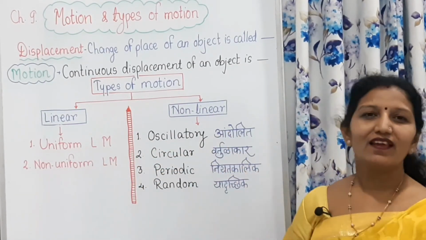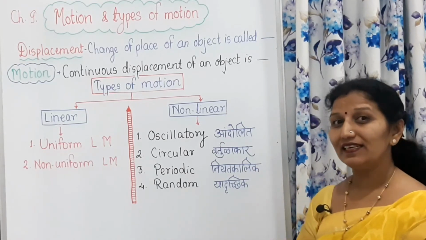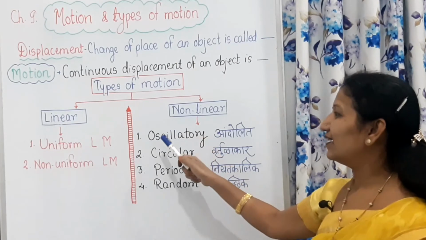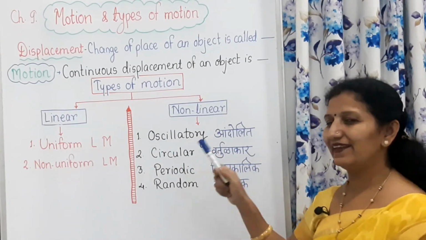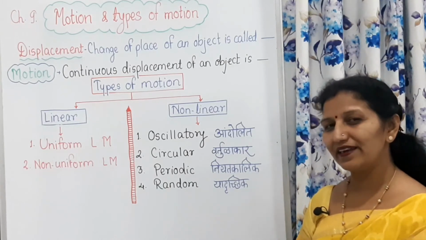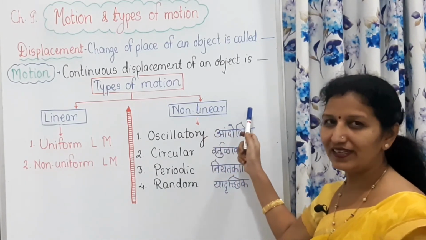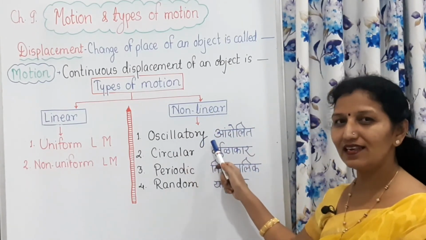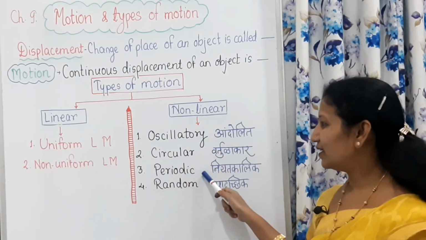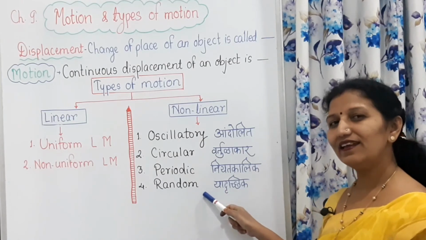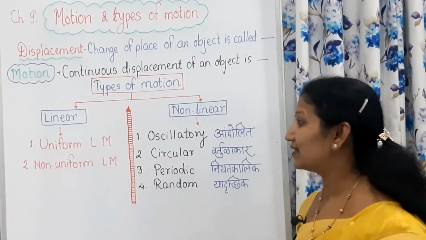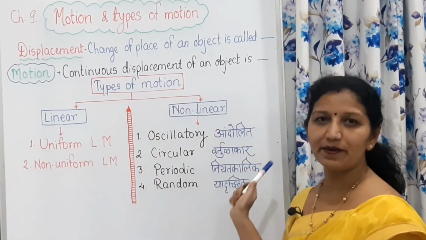Now, Umesh is telling him something. What is he telling? "Nahi, office sallo paire." Nahi, non-linear. Office, oscillatory. Sallo, circular. Pi, periodic. Ray, random. In this way, in two sentences, you can summarize the whole chapter.